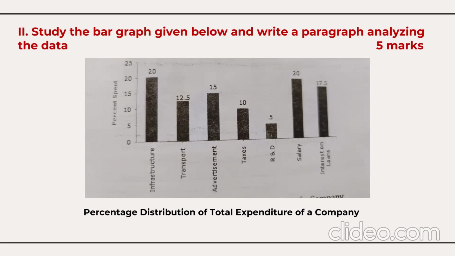From the topic data interpretation, a chart, pie chart or a graph will be given. You need to read, go through and observe the graph, then explain the graph in your words. If you look at this graph here, you will find how the total expenditure of a company has been shown. They are spending 20% on infrastructure, 12.5% on transport, 15% on advertisement, R&D only 5%. So you need to write in sentences.